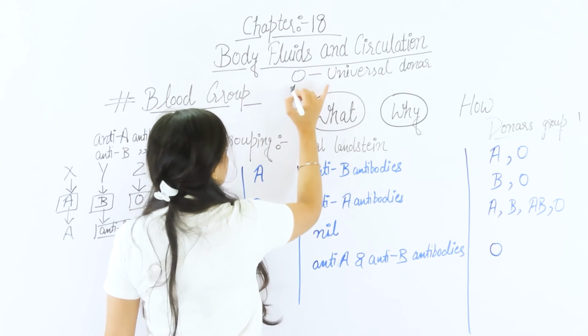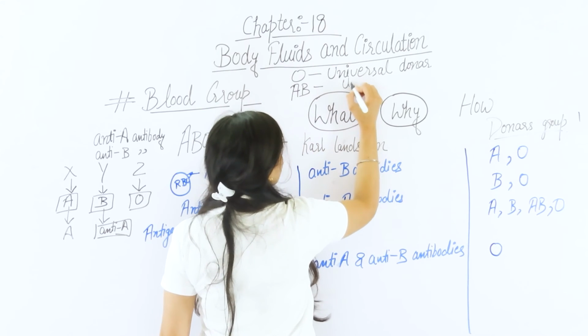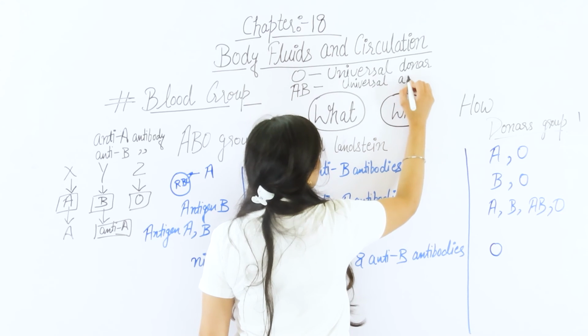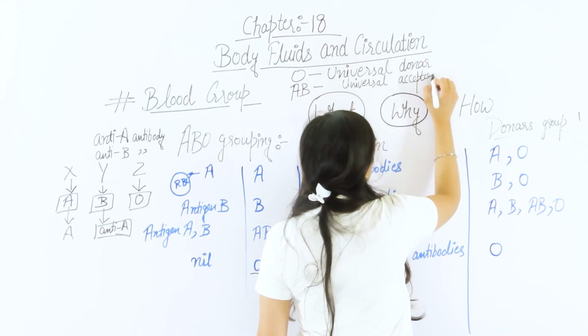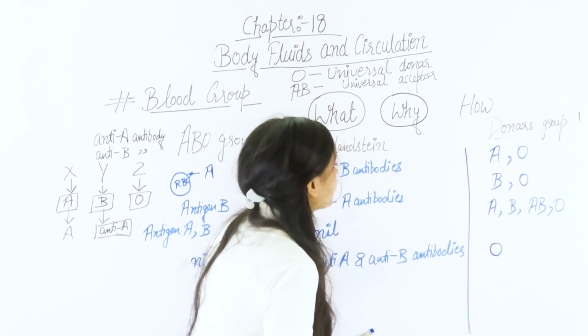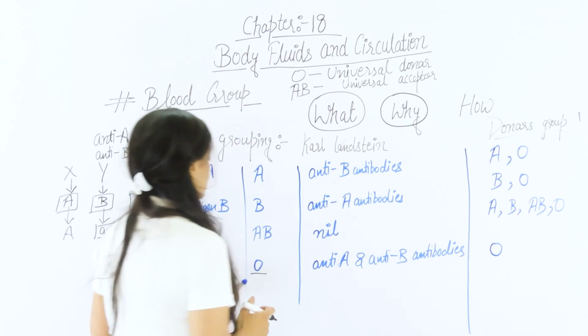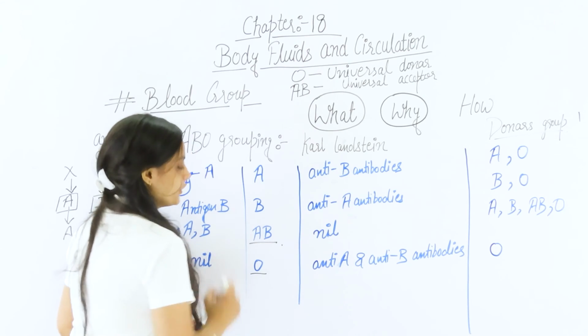And the AB blood group is the universal acceptor, because you can see here, they can accept the blood from all the types of donors. So they are universal acceptor.